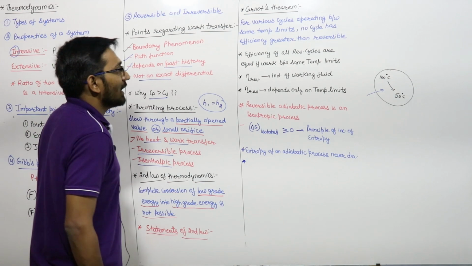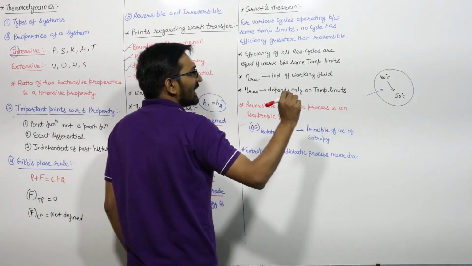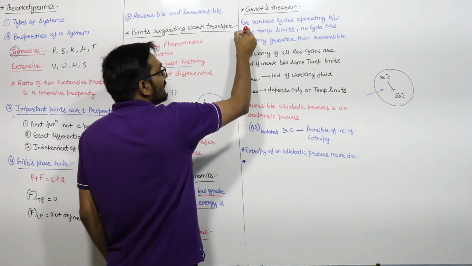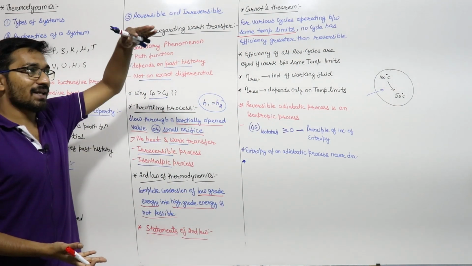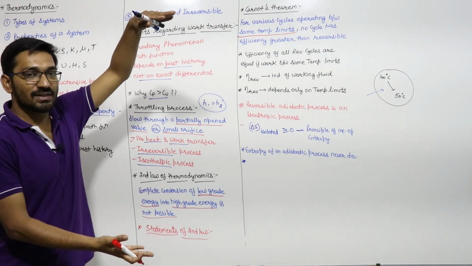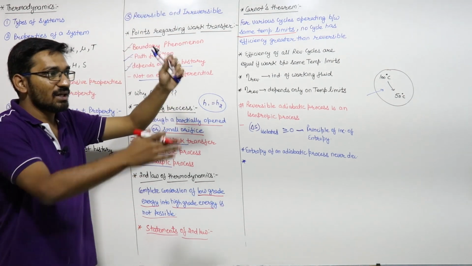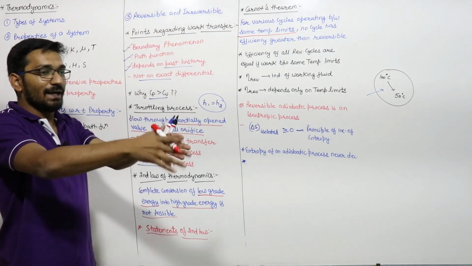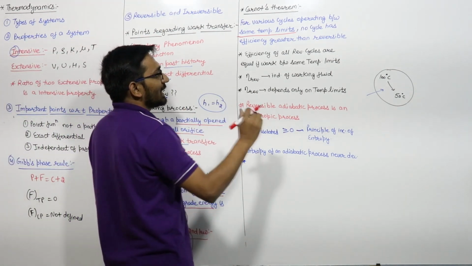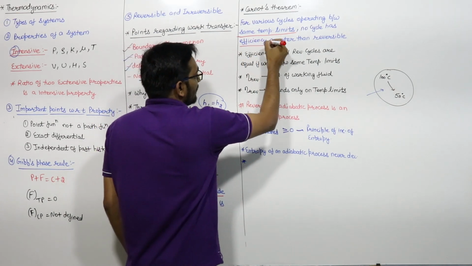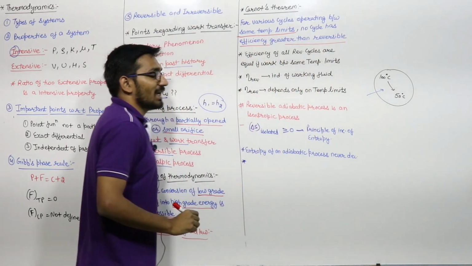Carnot's theorem says that for various cycles operating between the same temperature limits, let us say one reservoir is at 100 degrees Celsius and one is at 50 degrees Celsius, if you operate a number of cycles between them, then no cycle has an efficiency greater than the reversible cycle.